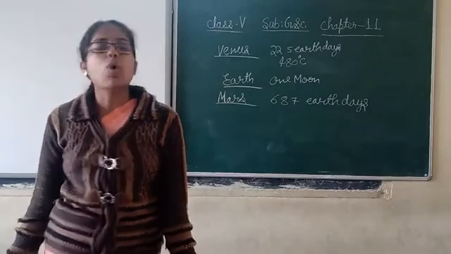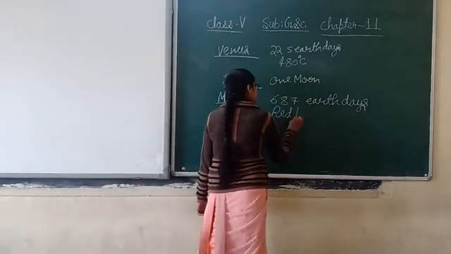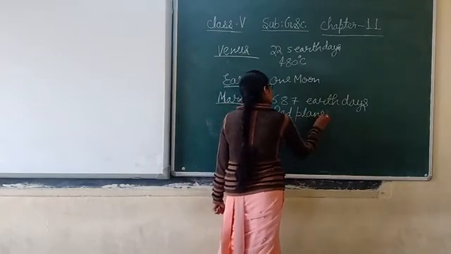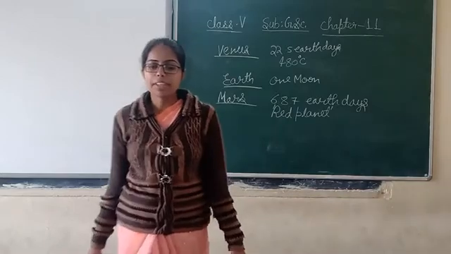And it is called the red planet. What is it called? The other name for Mars is the red planet.